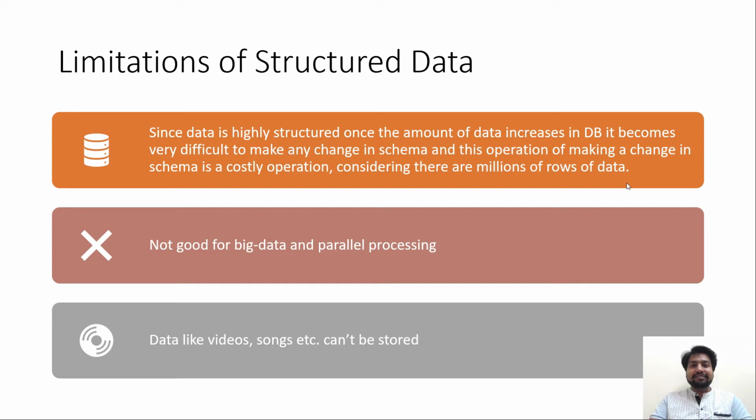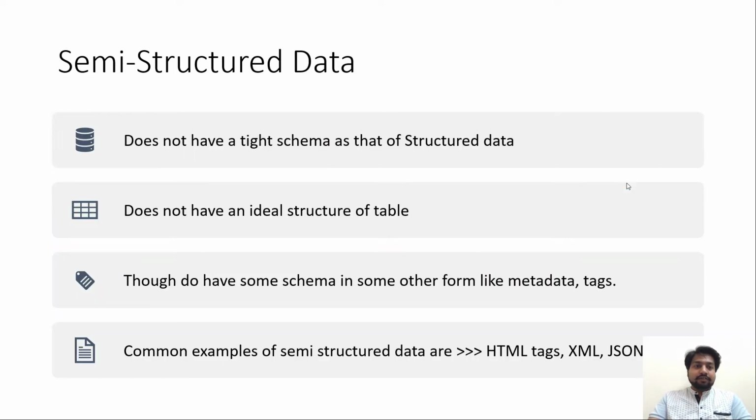So how can we overcome these limitations? The next solution can be semi-structured data types or unstructured data types. So let's start with semi-structured data. Semi-structured data doesn't mean that it does not have any schema. It does have a schema, but it is not as tightly bound to that schema as a SQL table or an Excel spreadsheet. Some examples for this are HTML tags, metadata, XML files, JSON, and so on.